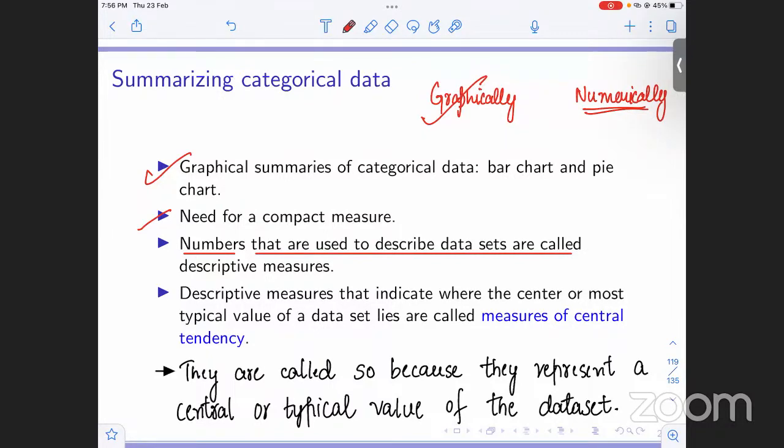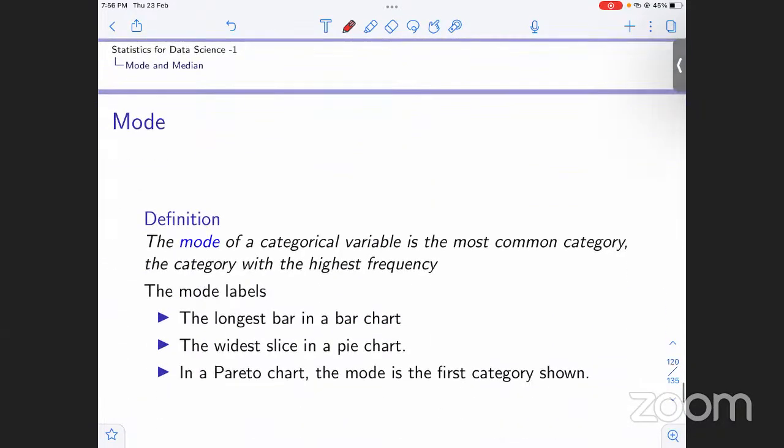Because they represent a central value. For example, the median is the central value of the data set, right? So these are used to represent those typical values. A typical value is basically the value which occurs the most number of times in the data set. That is why these are called measures of central tendency. So for a categorical variable, we have these two, mode and median.